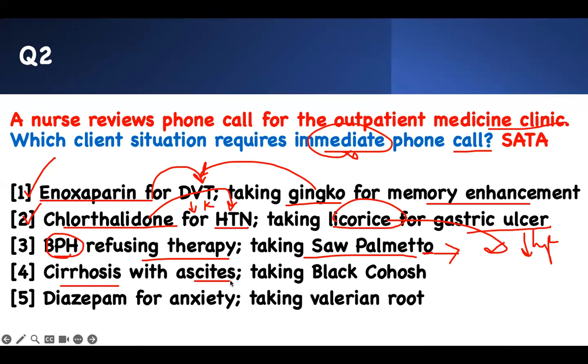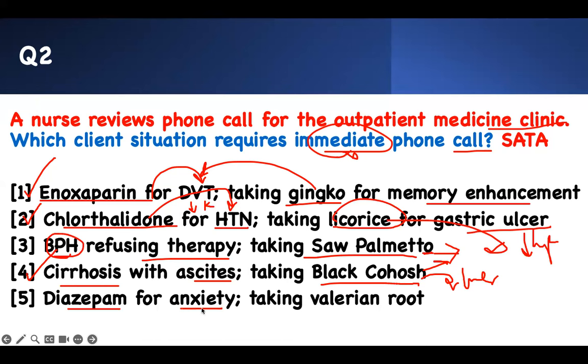Cirrhosis with ascites, that means bad cirrhosis. But if you're taking black cohosh, that's a problem. These affect the liver. This is used for menopausal symptoms. So this is a problem. So we have to intervene.